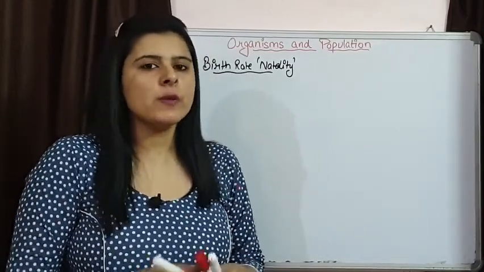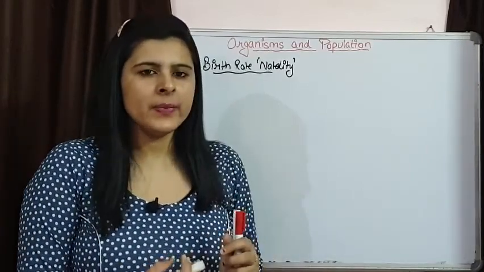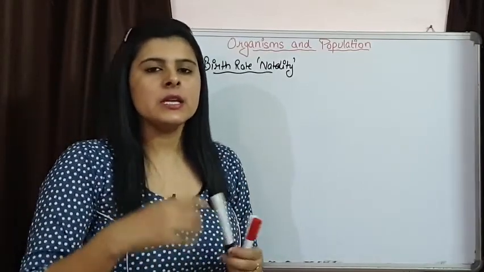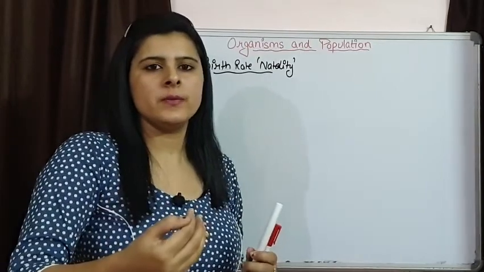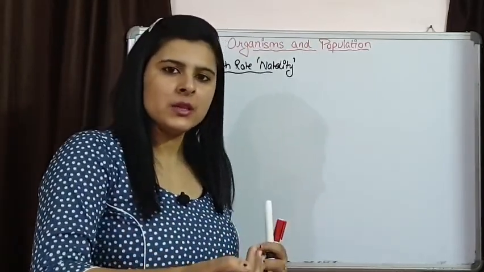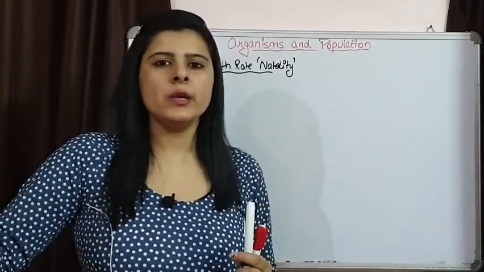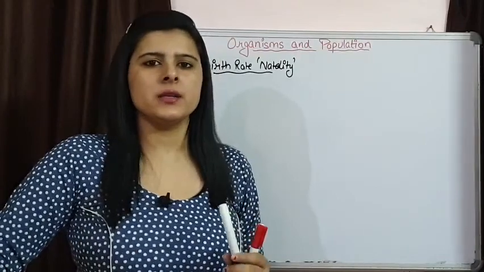Say if we are talking about human beings, then how we can define birth rate? Birth rate means the number of individuals that are being added by birth, or number of new individuals that are coming per 1000 individuals per year.